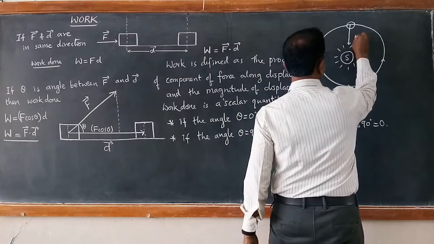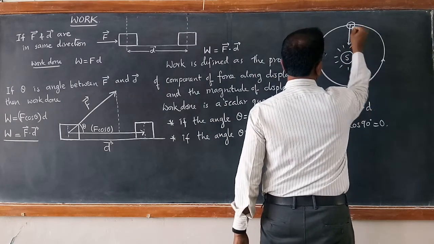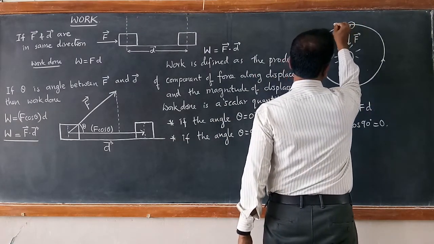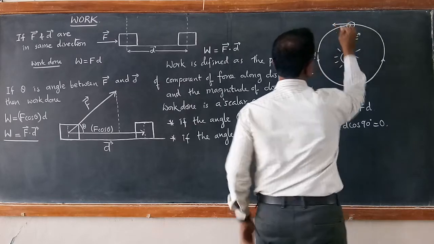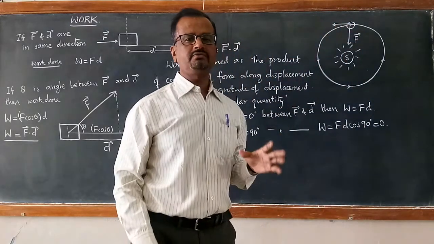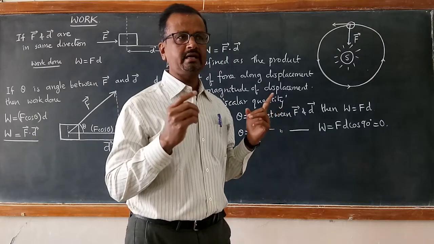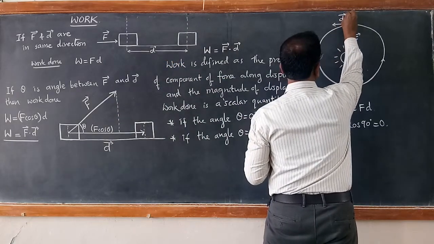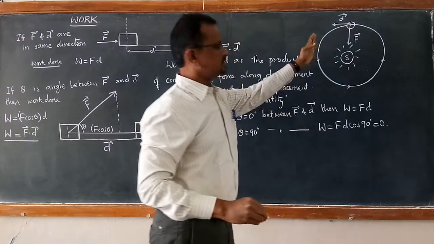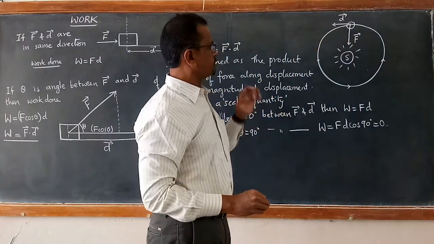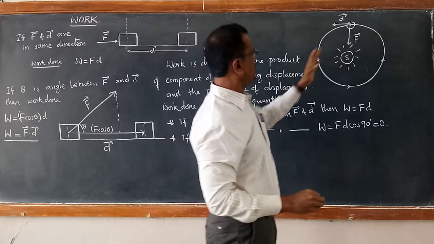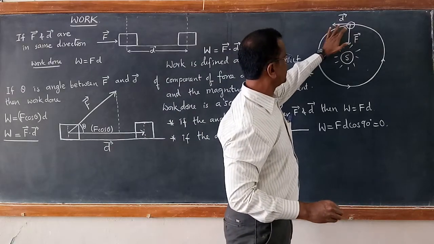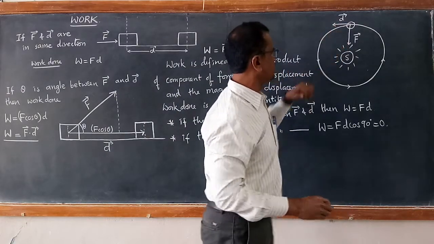So this is the gravitational force, and the instantaneous displacement at this point is along the direction of instantaneous velocity at that point. So instantaneous velocity and instantaneous displacement are in the same direction. Therefore, if you draw a tangent here, the tangent is perpendicular to the radius.